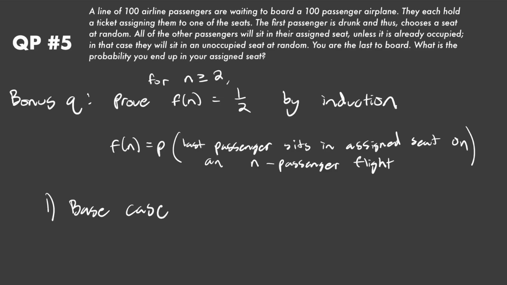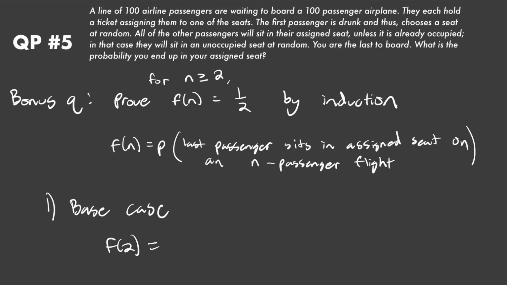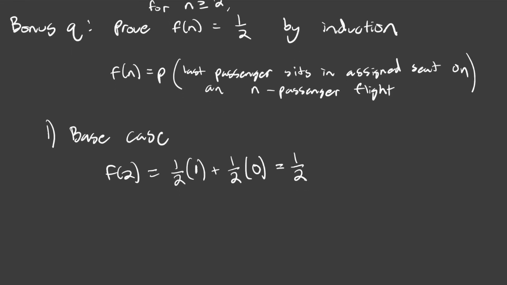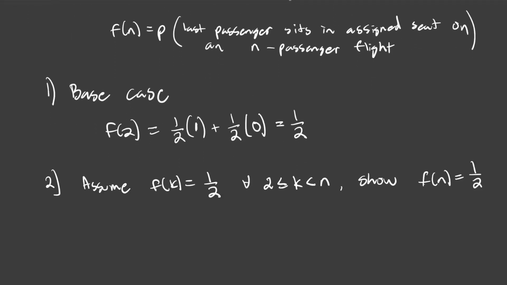So we know in a proof by induction, we need to start with the base case, so f of 2. So this is super trivial. They have a 1/2 chance of sitting in their own seat, in which case you have a 100% chance of sitting in your seat. And if they sit in your seat with 1/2 chance, then you have a 0% chance of sitting in your seat, and this equals 1/2. So now all we have to do is the inductive step. So again, we know how to do this.